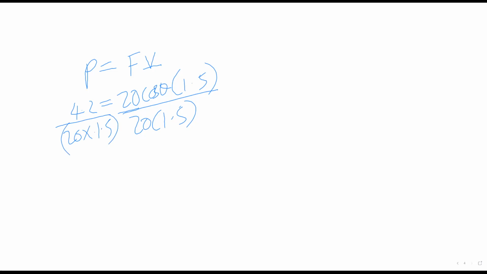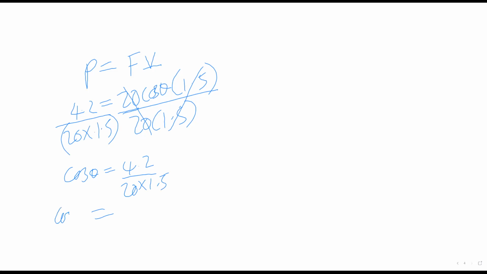Okay, so you see this will go. And so from here, we have cos theta is equal to 4.2 dividing 20 times 1.5. That's what we have.